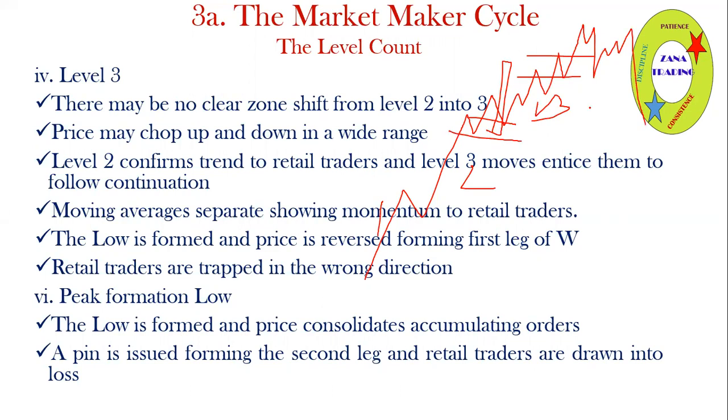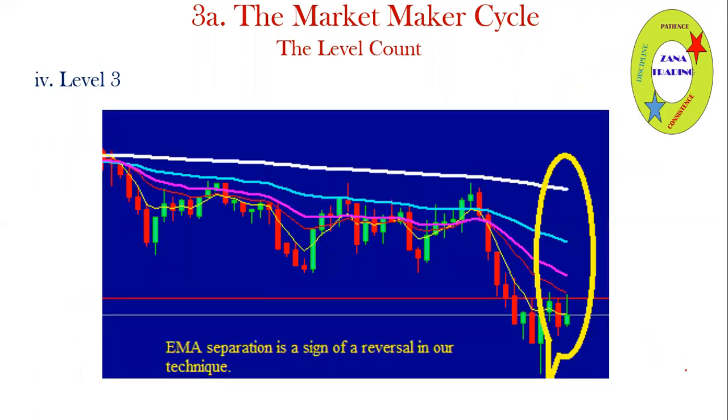Level 3 is a bit chaotic. The movements are rapid, seem directionless and the like, right? Then, as you move, you go to your final point with another choppy behavior before you see a proper M formation or a proper W formation, and the next move will come after that. So after level 3, right, that will be level 3.